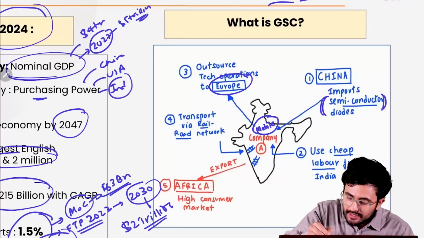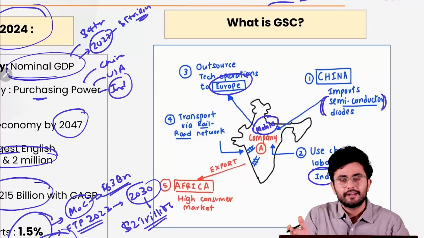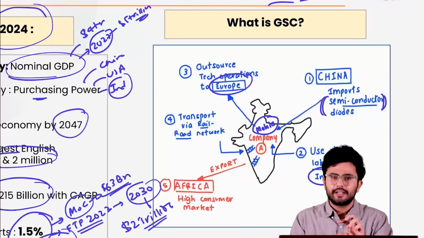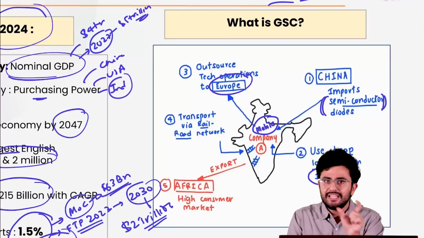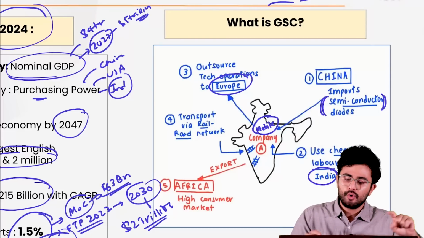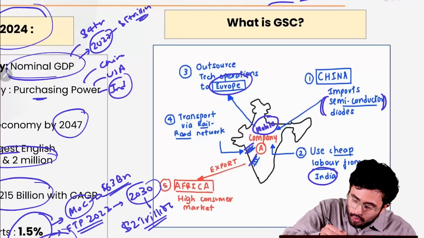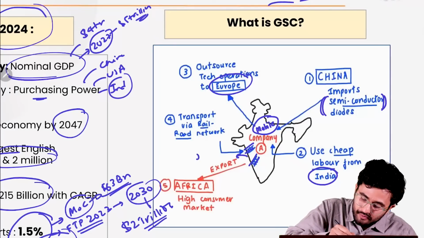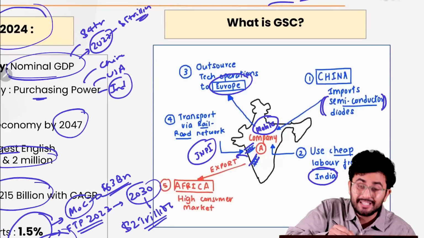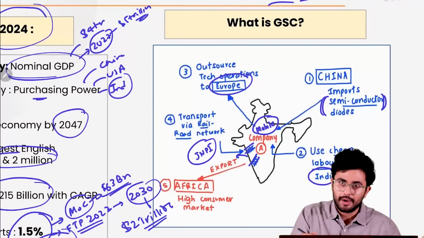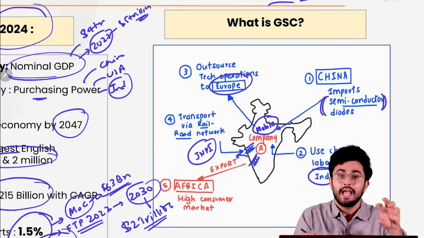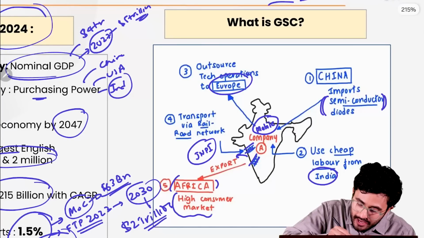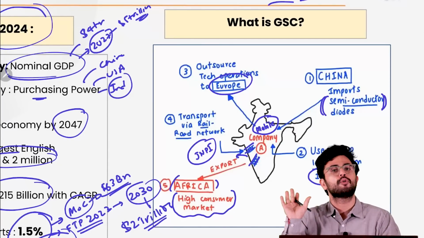It is using the cheap labor from India, let's say from UP, Bihar, Jharkhand, etc., and it is creating these mobile phones at a very cheap cost, and then it is transporting them via the rail and road network to the ports, for example JNPT, which is the largest port our country has, in Mumbai, Maharashtra, and then it is exporting from that port to Africa, which has a high consumer market for such cheap mobiles.